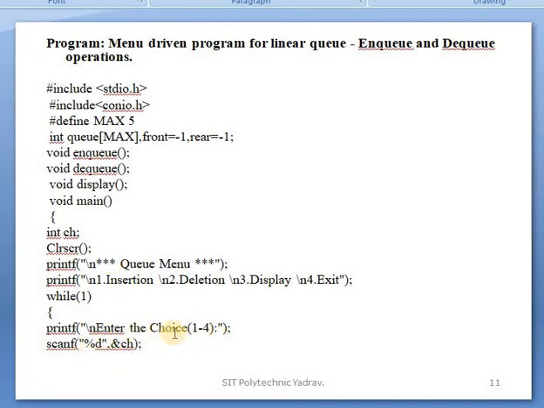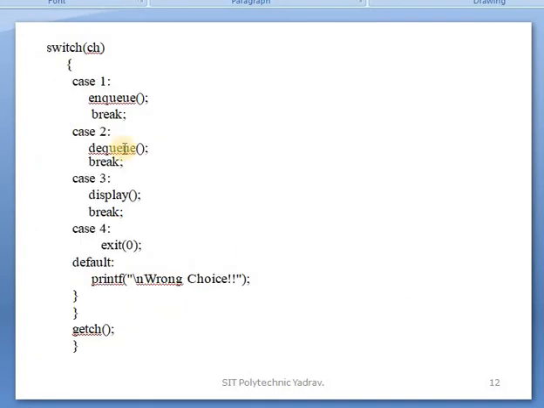Scanf: whichever choice the user inputs is stored in the variable ch, with %d because the user inputs a number. Then switch(ch) passes the user's choice. Case 1 calls the enqueue function, case 2 the dequeue function, then the display function call, and case 4 is exit, when 4 is input. Default displays the message for a wrong choice. Then the program exits.